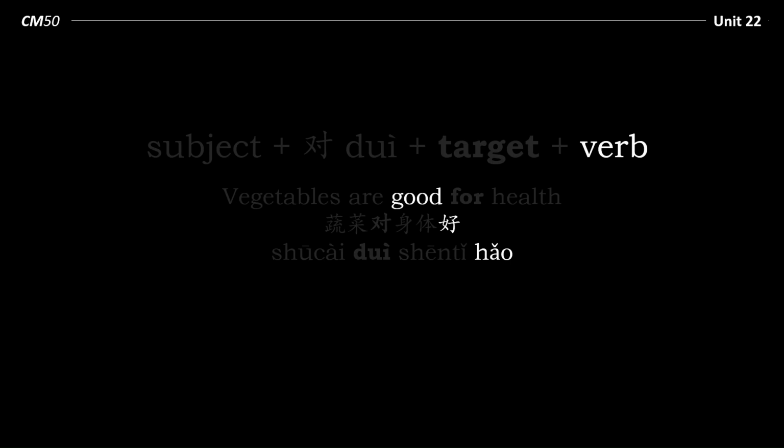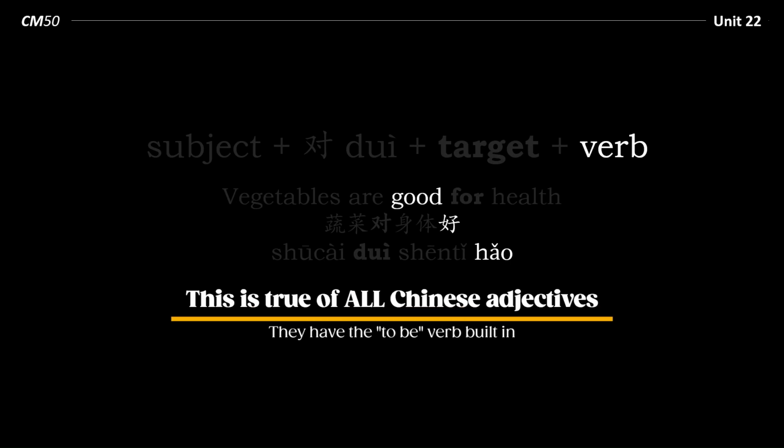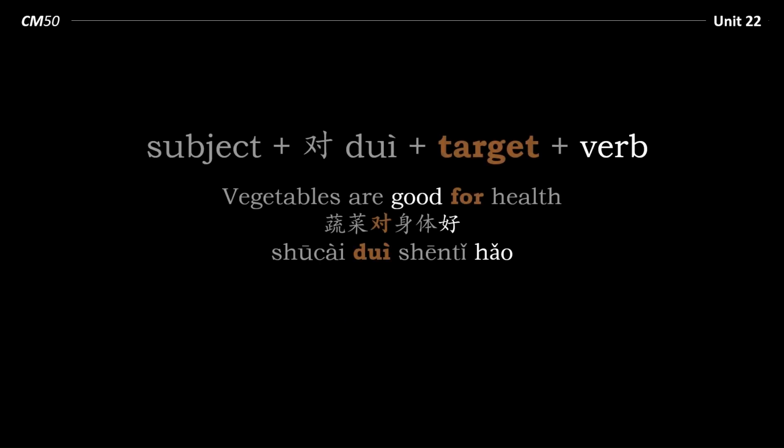In other words, 好 doesn't just mean good, it means to be good. So it has the to be verb built into it. So therefore, it still meets the structure. Subject 对, target, verb. Subject 蔬菜对, target 身体, verb 好.